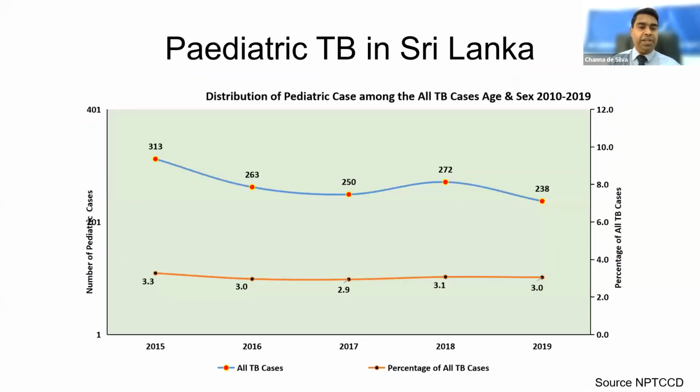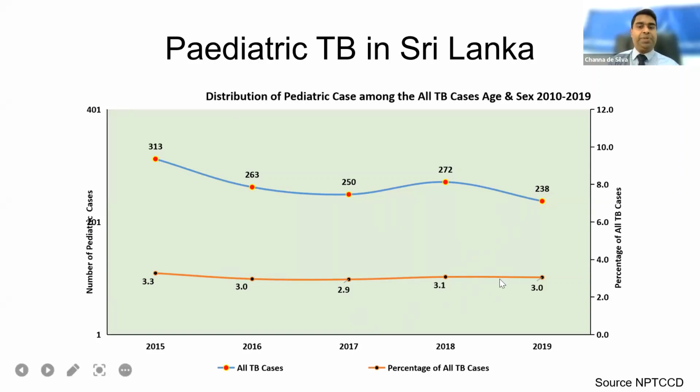What's the situation in Sri Lanka? Usually in Sri Lanka, around 300 children are confirmed or start treatment as tuberculosis, and that is about 3% of the total number of cases, considering the adult population. The world situation is around 11% children out of the total number of cases, but Sri Lanka is around 3%, and during this COVID period it has further reduced to less than 200.